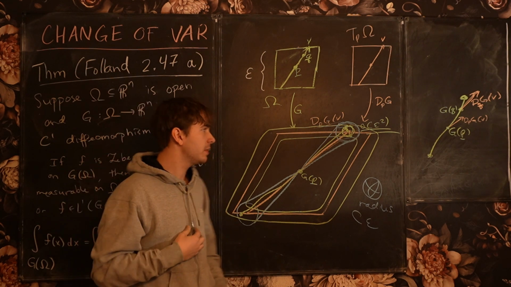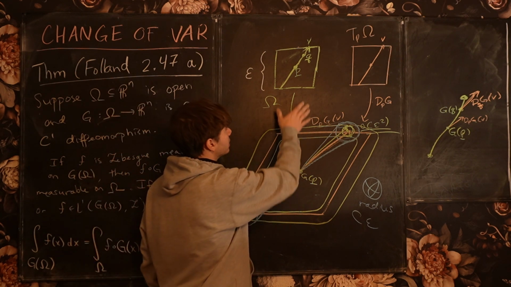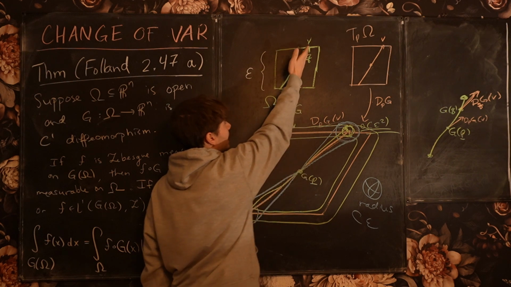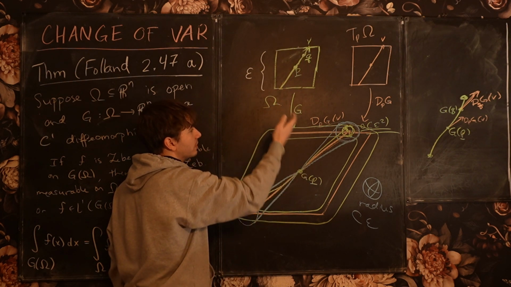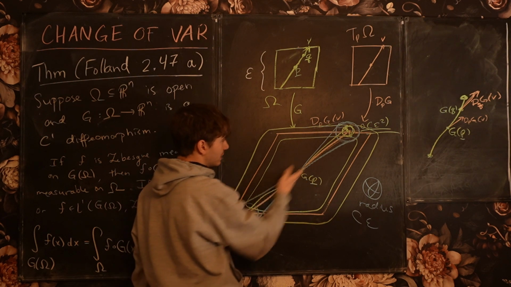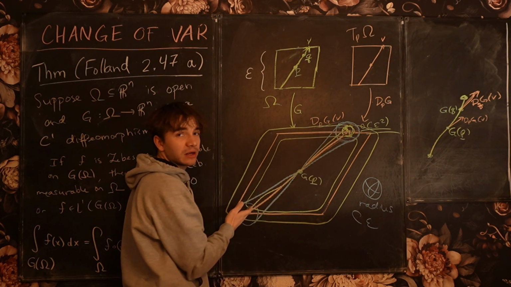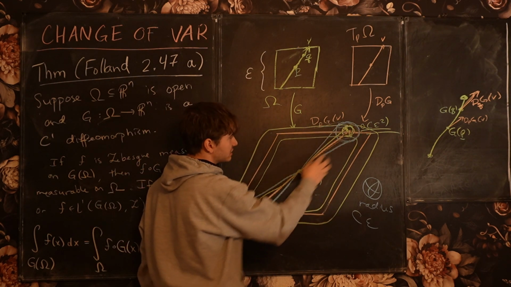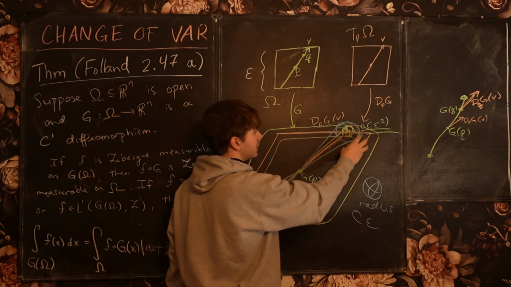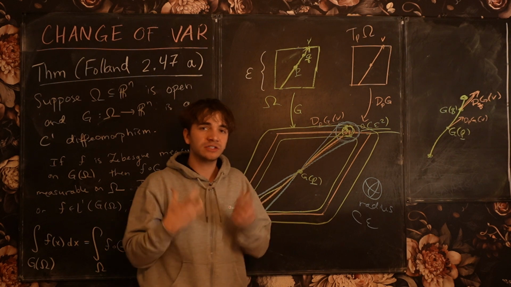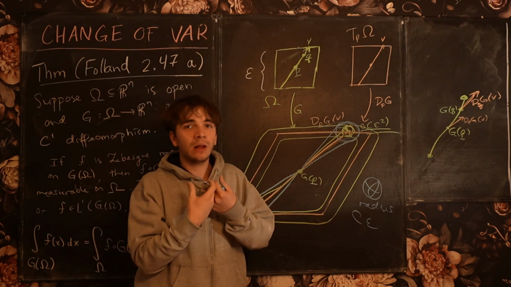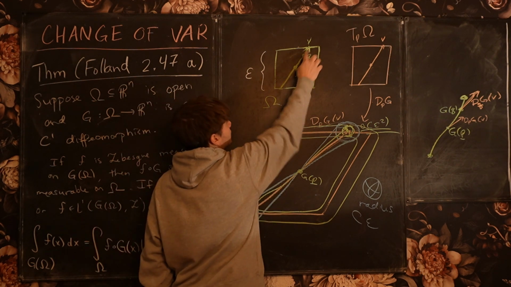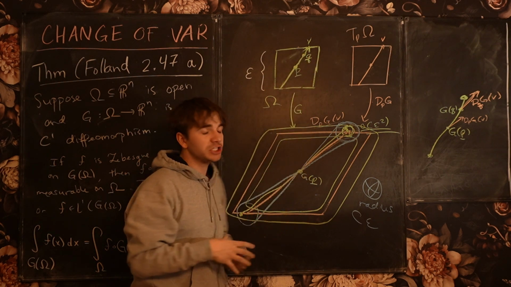Let me just explain it one more time. The logic is the following. We look at the image of the cube under the differential map. That's a parallelepiped. Now, every line here passing through the boundary of the cube is going to get mapped via the differential to a line which goes through this parallelepiped. And then we're going to have a sphere centered at this vector here. This sphere is going to have a radius which is a constant multiple of epsilon, and it's going to represent the allowable tangent vectors: anything inside of the sphere is an allowed tangent vector to the true image of this line under the mapping G.